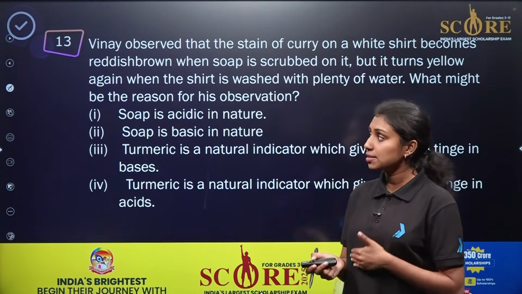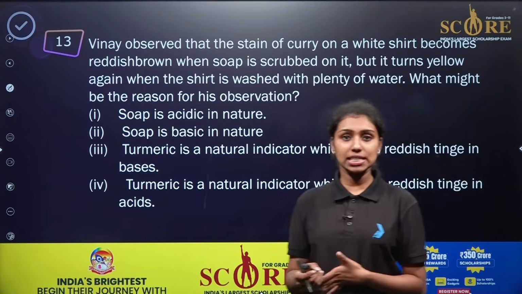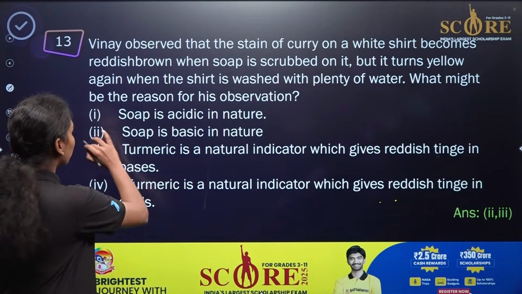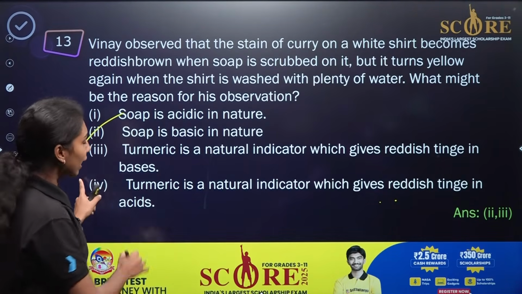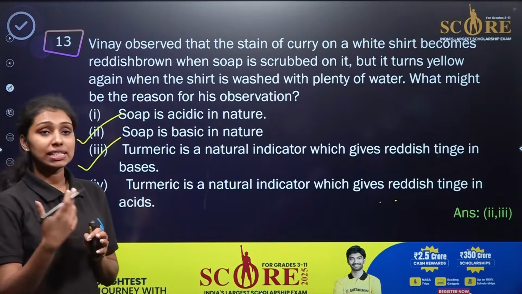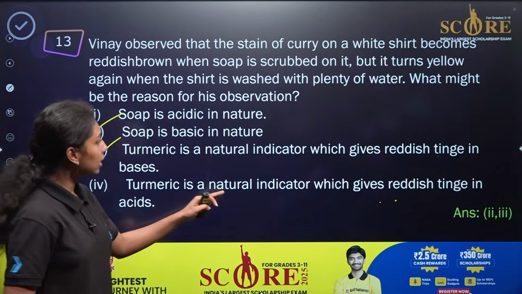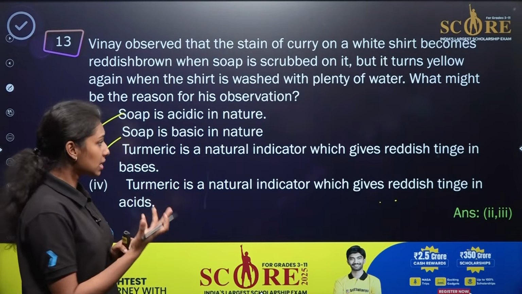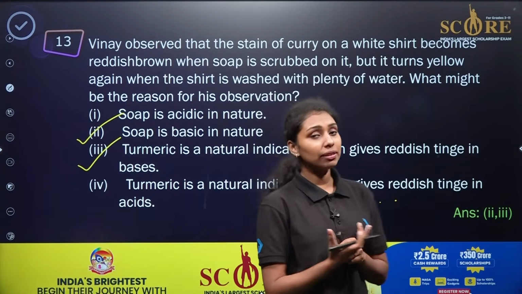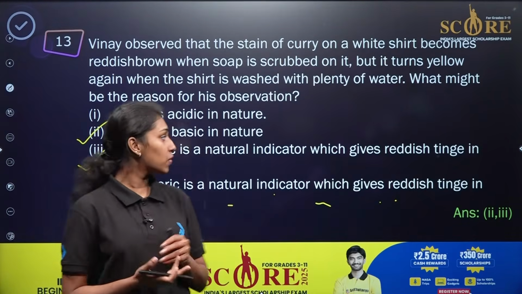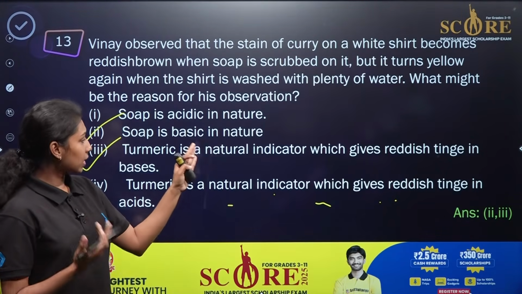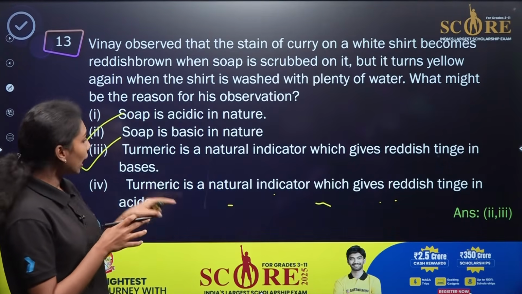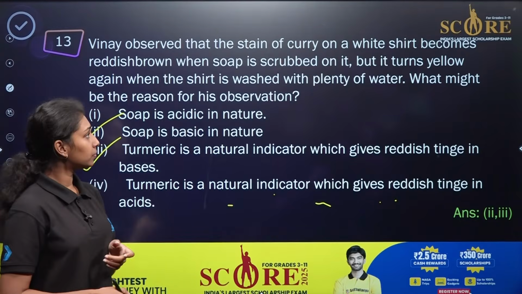If you are considering turmeric as a natural indicator, what is happening to its color change, whether in acidic medium or basic medium? So 2 and 3 will be the correct answer, right? Soap is already basic in nature. Turmeric is a natural indicator which gives a reddish tinge with bases. If you are treating the natural indicator in the basic medium, it will give a reddish color, right? So soap is basic in nature. Turmeric gives a reddish tinge in the bases. So option 2 and 3 will be the correct answers here.